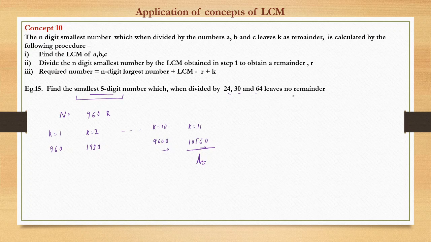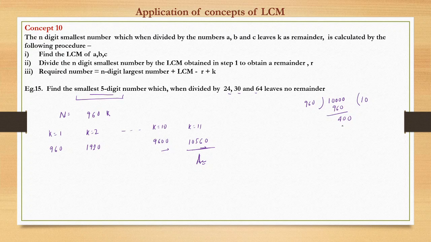Or another way could be that we take the smallest five digit number, 10000. This we divide by the LCM 960. What we get here is 10, and the remainder is 400. So now see, here 400 is the remainder.